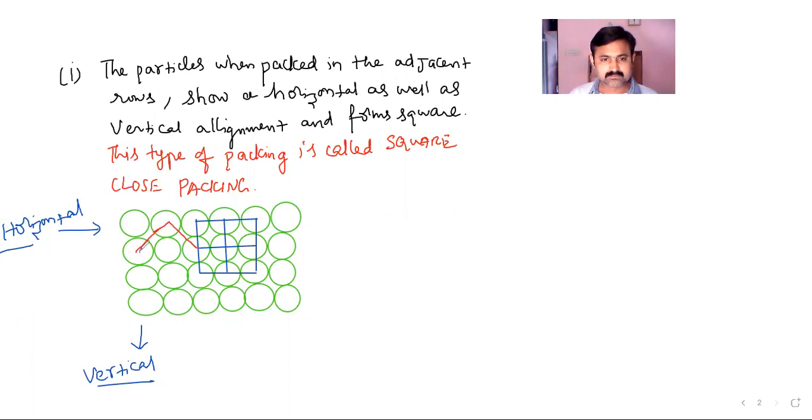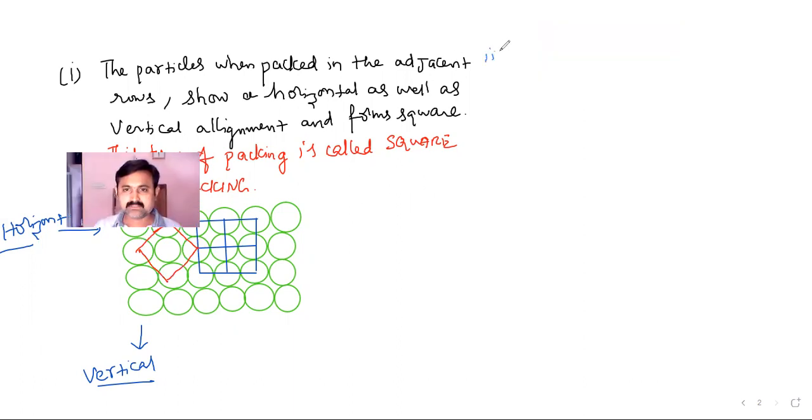Here one. Here one. Here one. So here particles are touching each other. This is a close packed arrangement. Okay. Let us talk about another one.